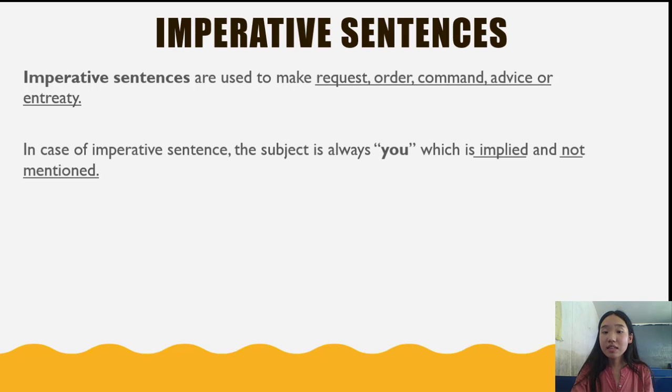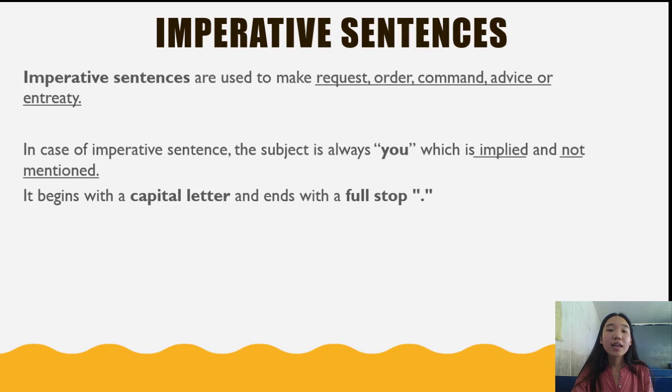In case of an imperative sentence, the subject is always you, which is implied and not mentioned. Remember, the subject is always you, which is implied and generally understood. About imperative sentences and their subject, I have already discussed in our previous video on subject and predicate. So you can refer to that video for more understanding. An imperative sentence always begins with a capital letter and ends with a full stop.